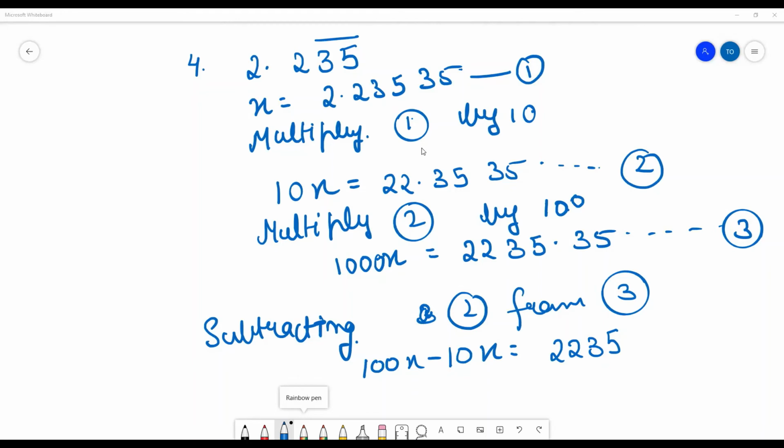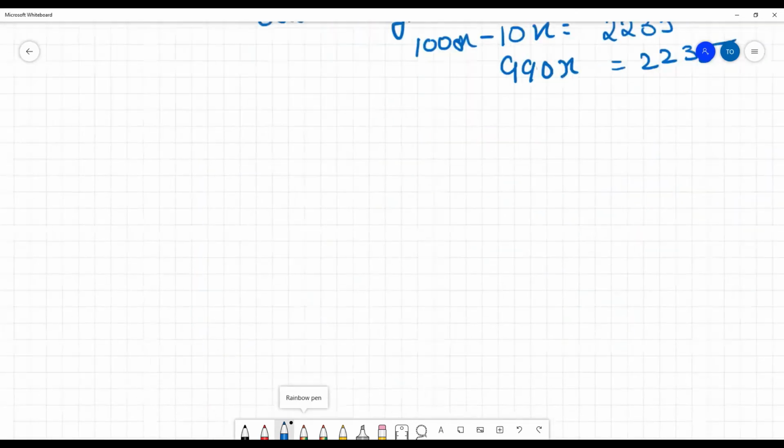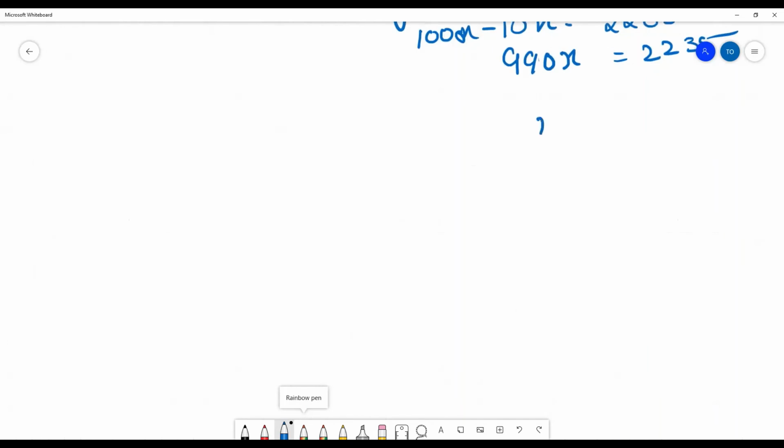So what we will do here is we will write 1000x minus 10x. So this will be what? 990x. This is 990x is equal to 2235. And after that it will be x is equal to 2235 upon 990.